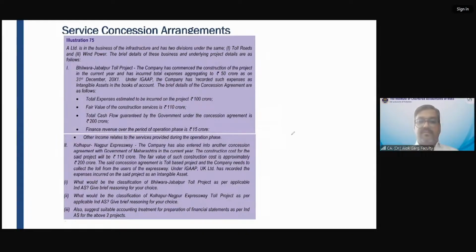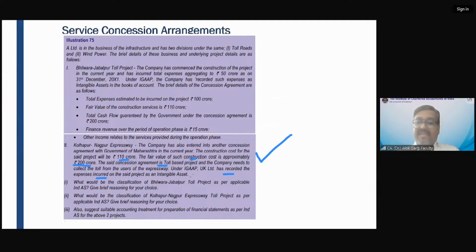Kolhapur-Nagpur Expressway. The company has also entered into another concession agreement with Government of Maharashtra in the current year. The construction cost for the said project will be 110 crore. The fair value of such construction cost is approximately 200 crores. The said concession agreement is toll-based project and the company needs to collect the toll from users of the expressway. The company has recorded the expense incurred on the said project as intangible asset.